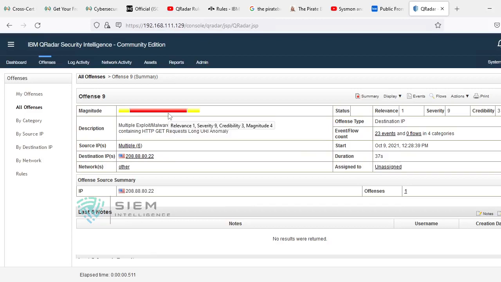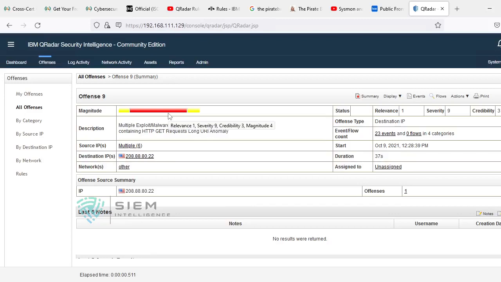What is magnitude, basically? Magnitude is the collection of relevance, severity, and credibility. Exactly. What is relevance, what is severity, and what is credibility now? Relevance is related to the network, what type of port is open.